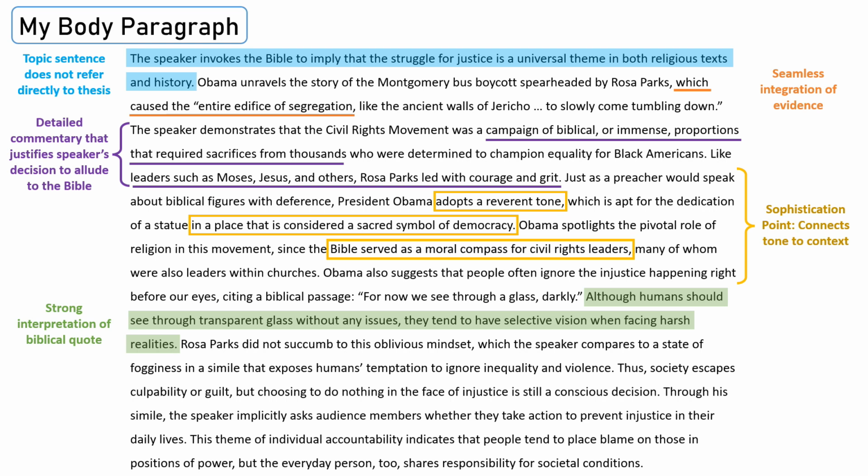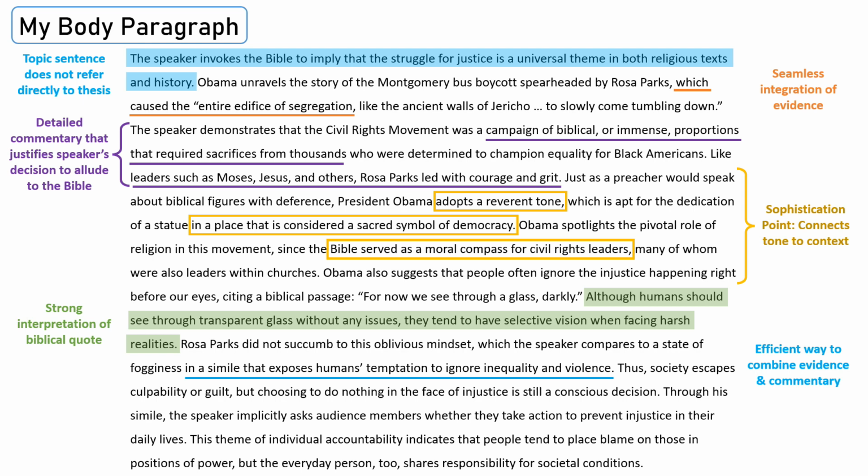Something I did differently here was paraphrase my evidence. I mentioned a simile but didn't include the simile itself, and I combined this evidence with my commentary or analysis in the same sentence. Thus, society escapes culpability or guilt, but choosing to do nothing in the face of injustice is still a conscious decision.